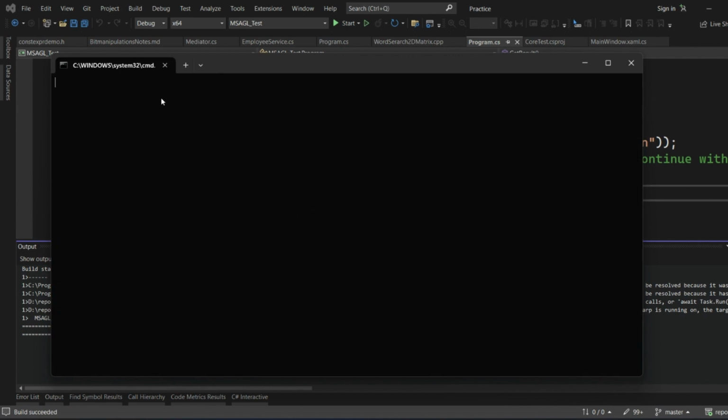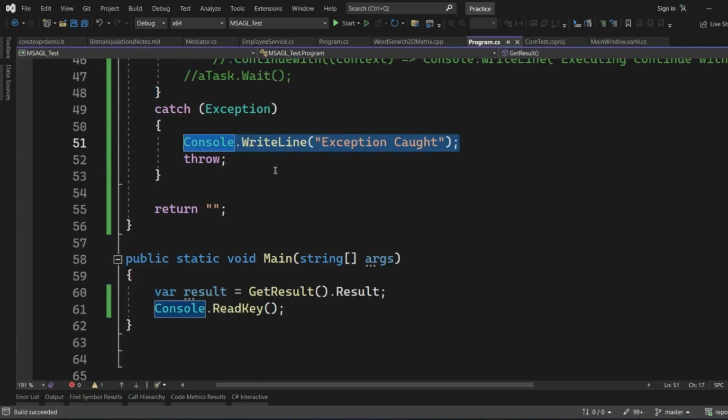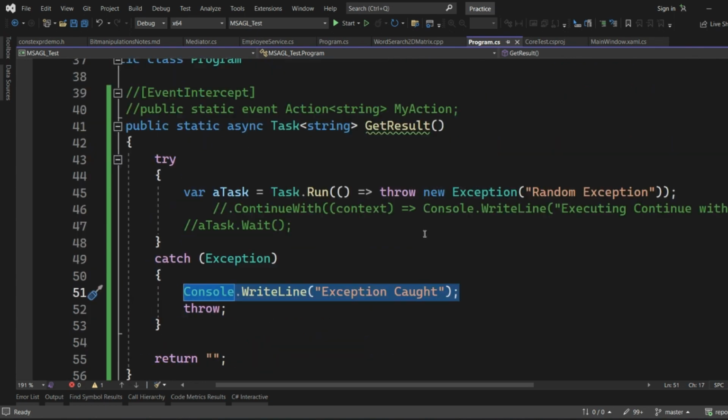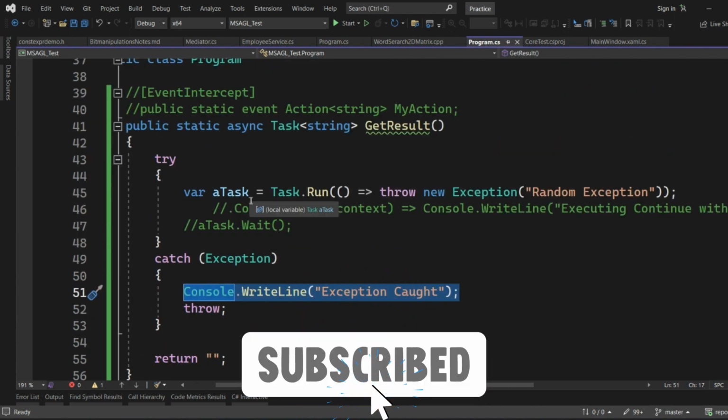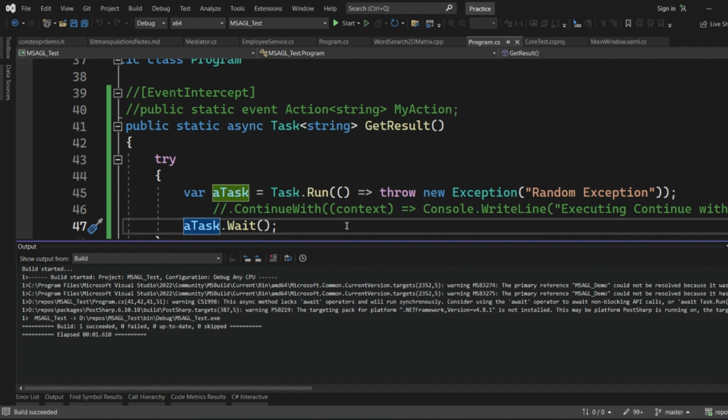No exception is getting thrown and it executed smoothly, and this particular statement did not print the exception statement. Therefore, let me do one more thing. Let me try to wait for this particular task to complete, and let's try to run this code once again.